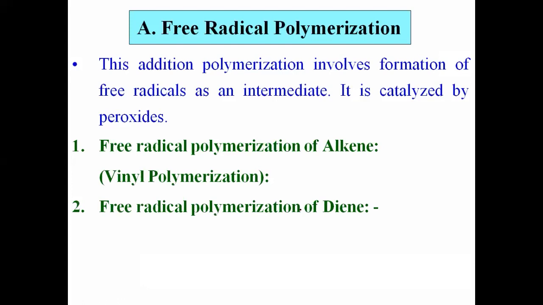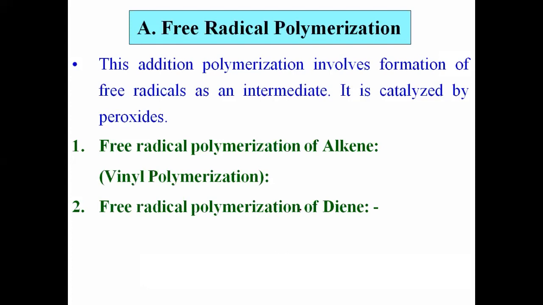And second is the free radical polymerization of diene. Means how actually diene undergo free radical polymerization. We are going to study both of these. First, how the alkene undergo free radical polymerization.